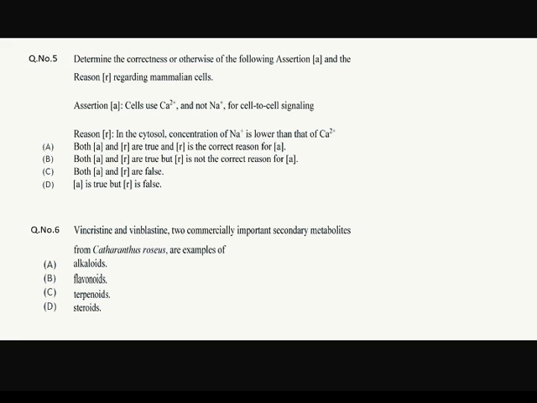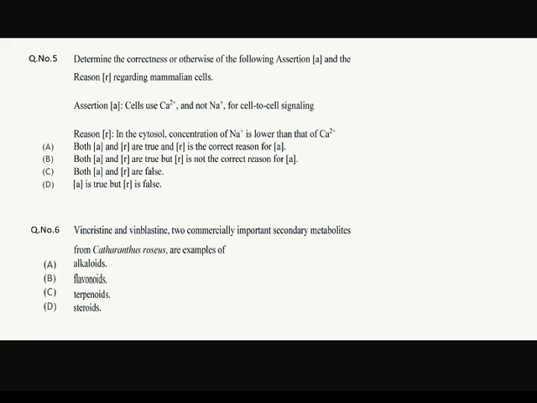The next question, number 5. Determine the correctness or otherwise of the following assertion and the reason regarding mammalian cells. Okay, so they have given a sentence and the reason. We have to find whether the sentence is correct or not, and whether the reason given is right according to the sentence. Let's read the sentence firstly.